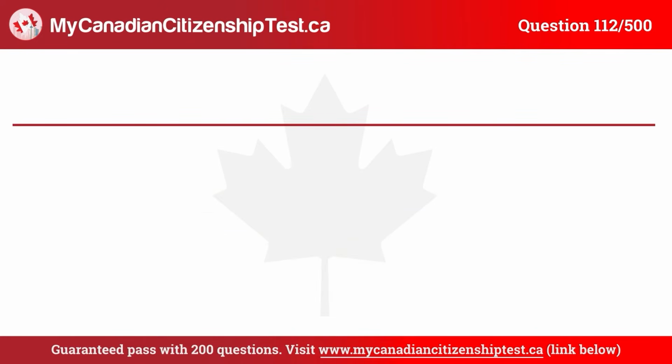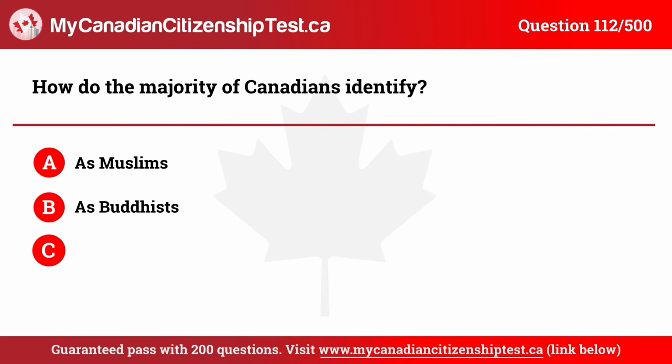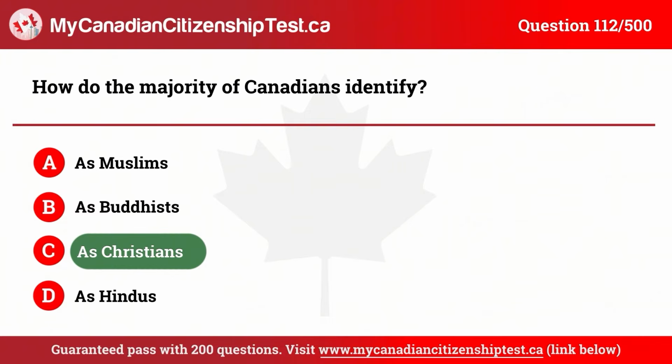Question 112. How do the majority of Canadians identify? A. As Muslims. B. As Buddhists. C. As Christians. D. As Hindus. The correct answer is C. As Christians.